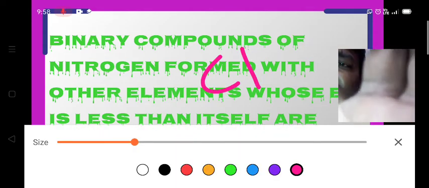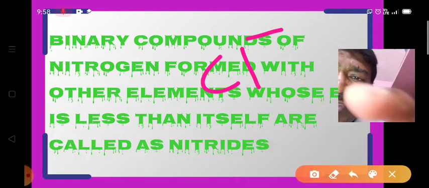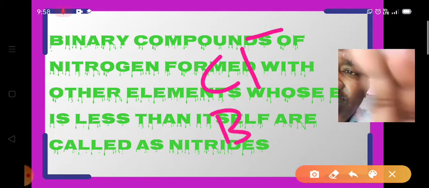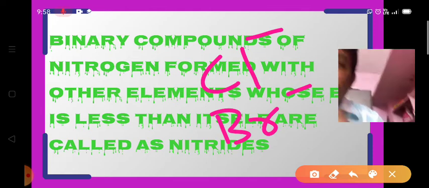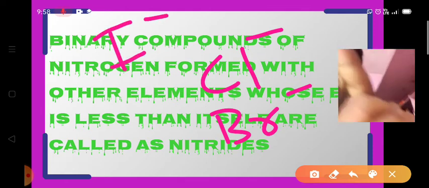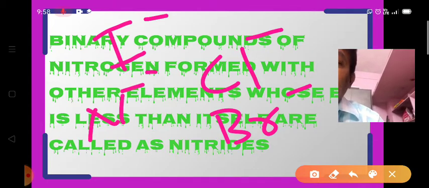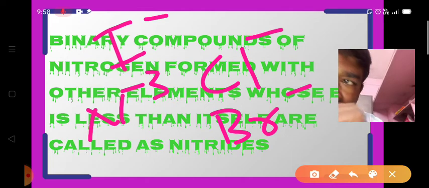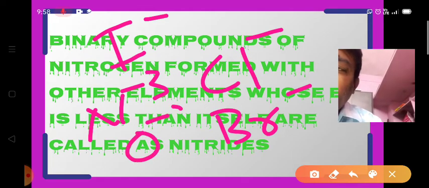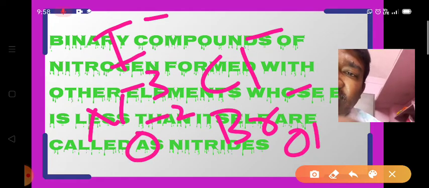We call Cl minus as the chloride ion. In the similar way, we call Br minus as the bromide ion, I minus as the iodide ion. Okay, and N minus 3 nitride ion, and O minus 2 oxide ion, OH minus ion hydroxide ion.